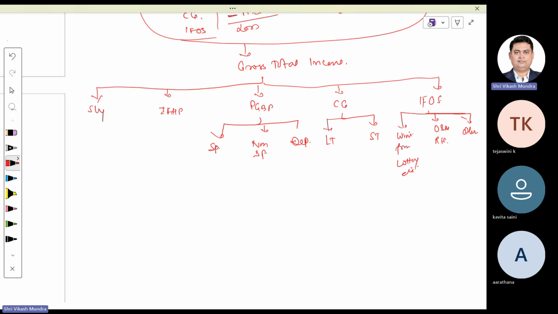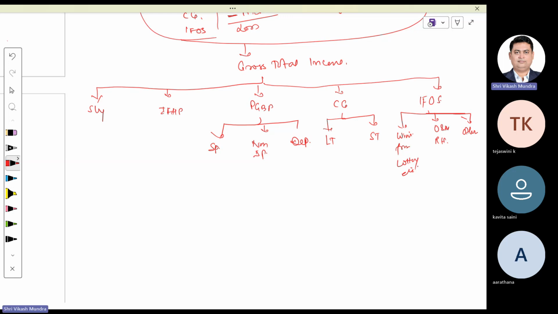This grandfather has five sons, namely salary, income from house property, PGBP, capital gain, and income from other sources. PGBP has three sons: speculative, non-speculative, depreciation. Capital gain has two sons, long term and short term. Income from other sources has three sons: winning from lottery, etc., owning and maintaining racehorses, and others.